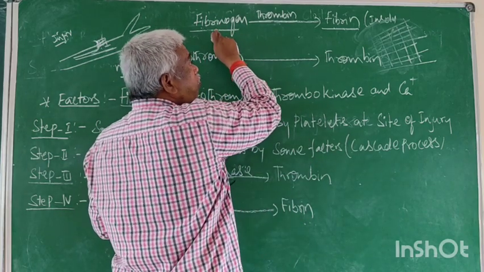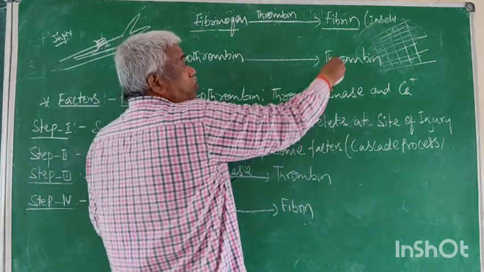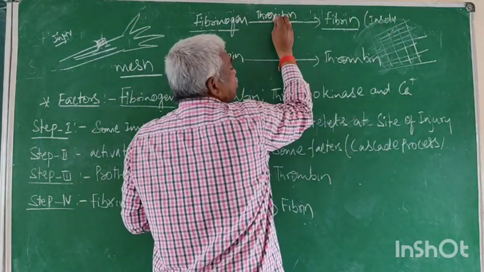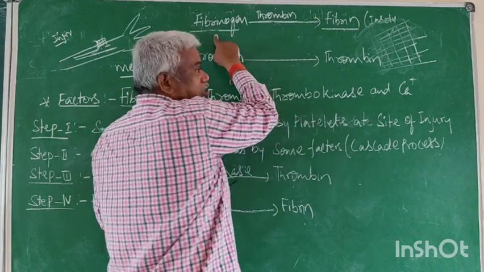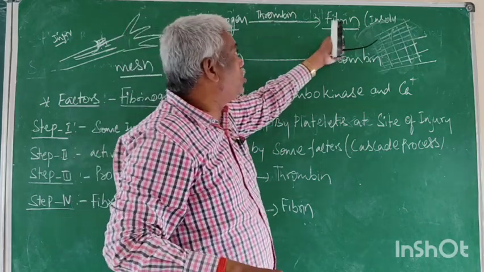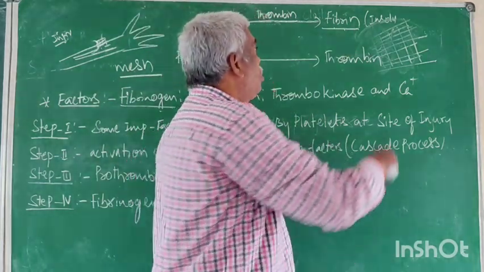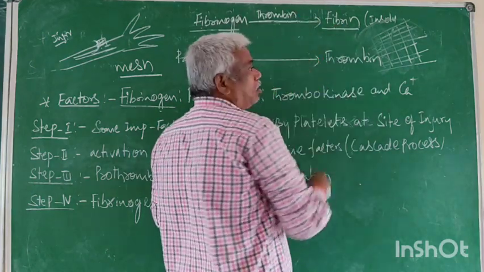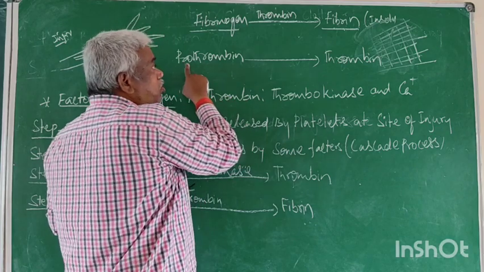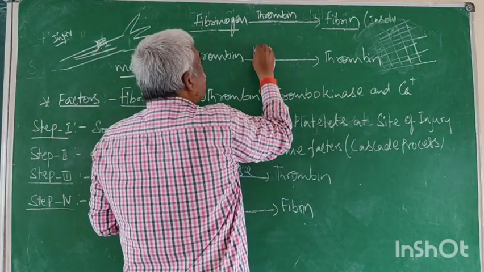Inactive soluble fibrinogen is converted to active insoluble fibrin threads by thrombin. But how is thrombin formed? Prothrombin is converted into thrombin by the enzyme thrombokinase.